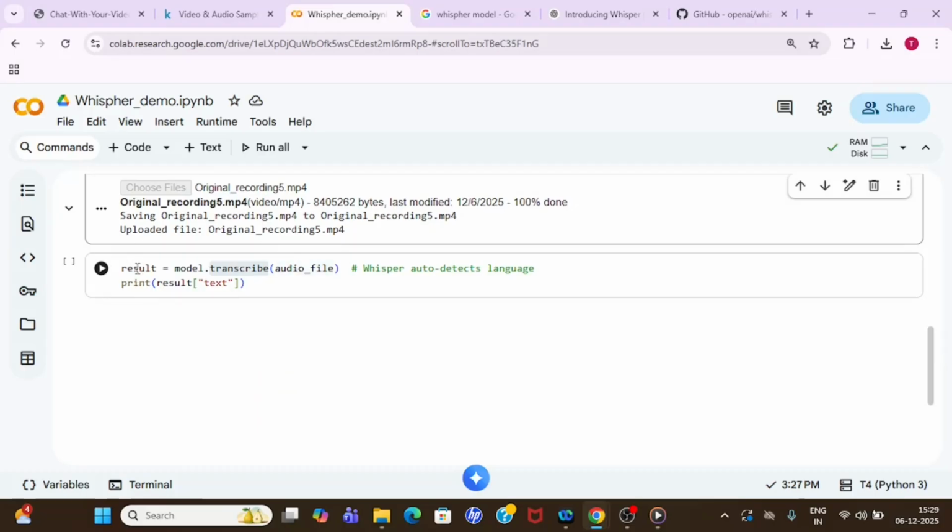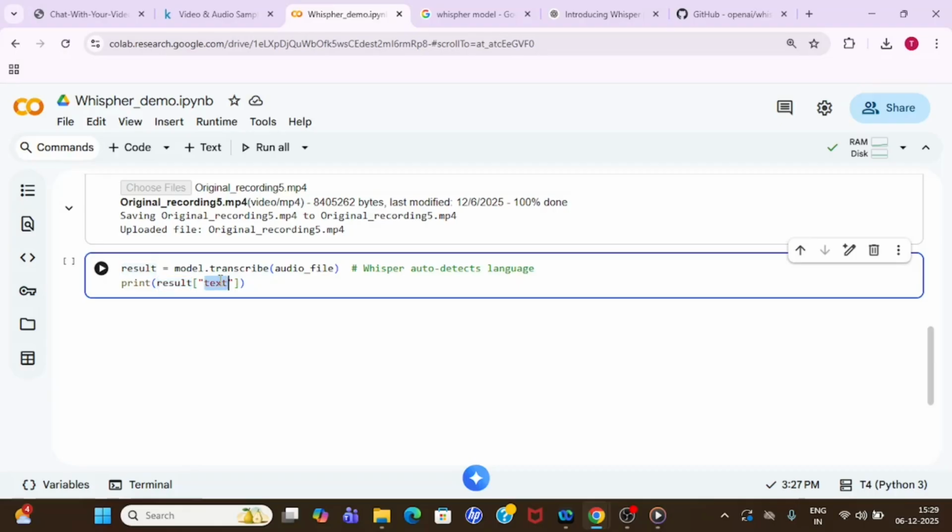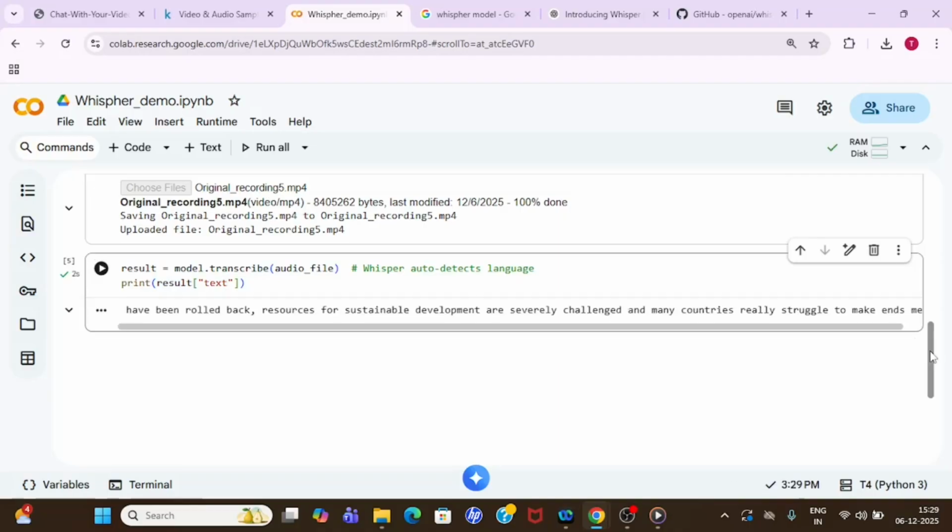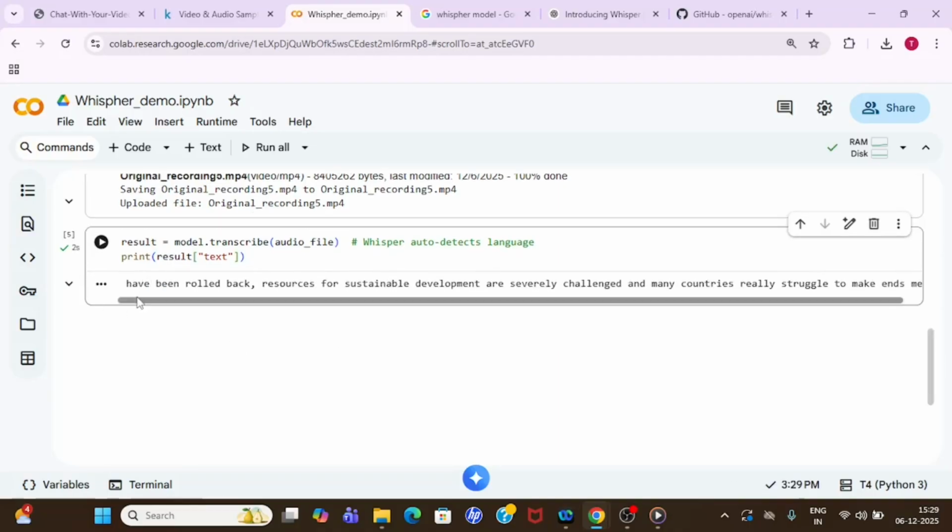This result is a dictionary. It will have metadata. Inside that dictionary, I am just extracting the text. So let me execute it. All right, guys, you can see that "have been rolled back, resources for sustainable development are severely challenged." So whatever we have listened to from the video, the same text has been extracted. So our model is working fine.